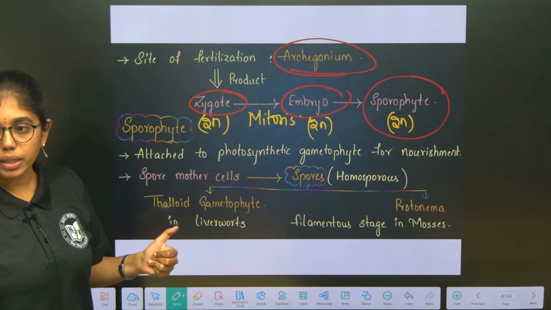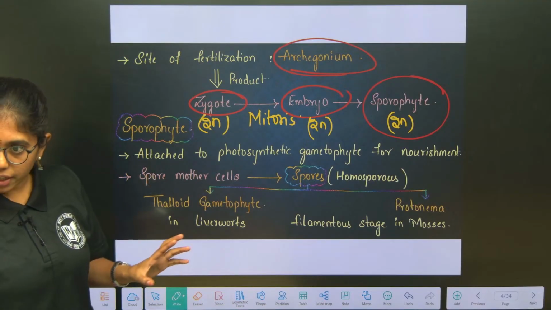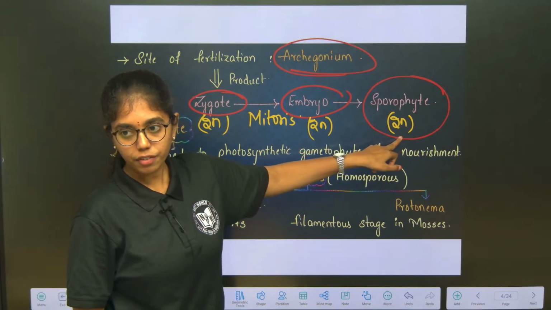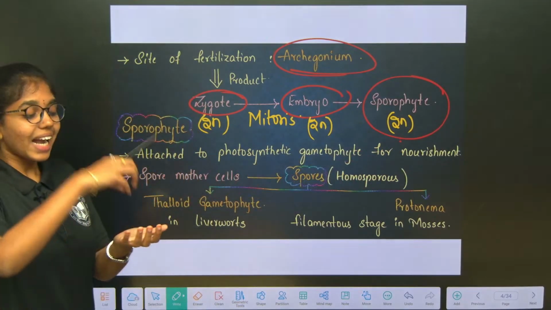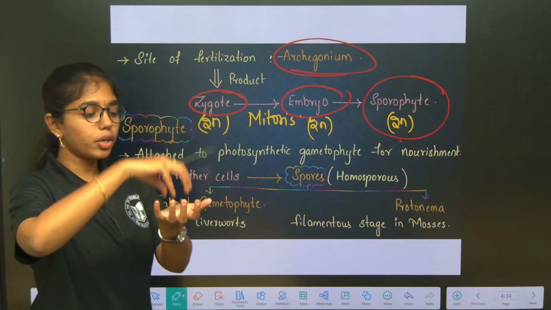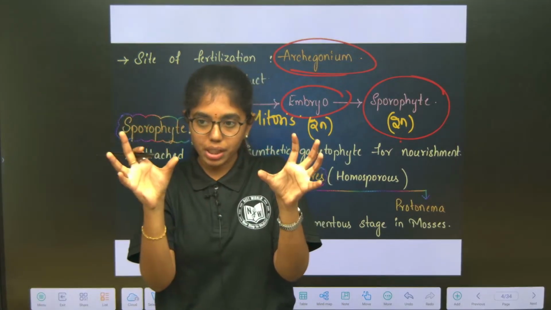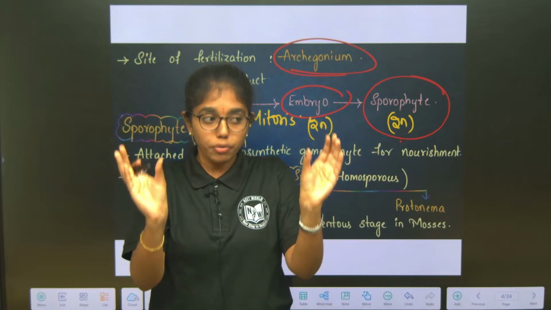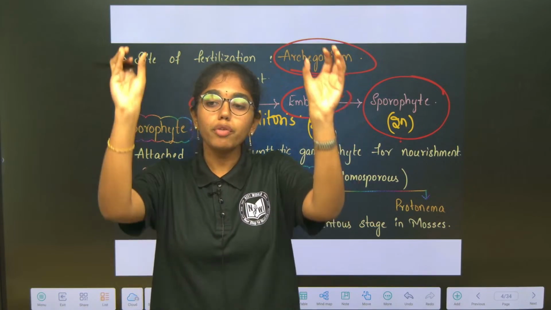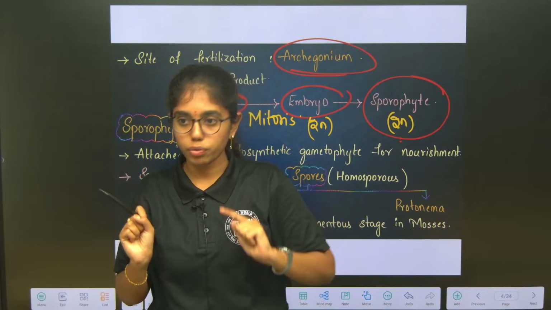Any doubt anywhere till here? Gametophytic phase is clear, no? Now we will look into the sporophytic phase. Sporophytic phase is diploid. So, sporophyte is attached to the gametophyte. From gametophyte you can see male and female sex organs, okay, male gametophyte, female gametophyte. So, from the gametophyte only sporophyte will originate after the zygote formation.